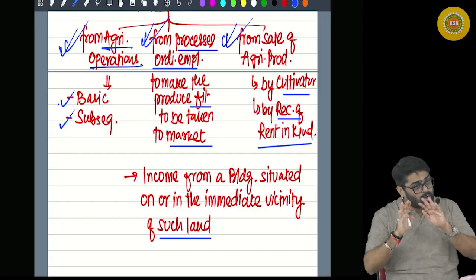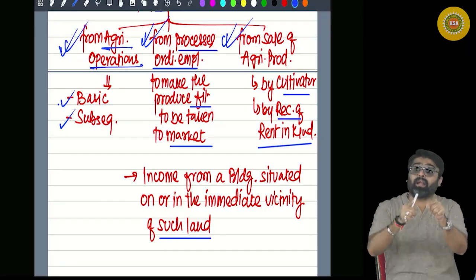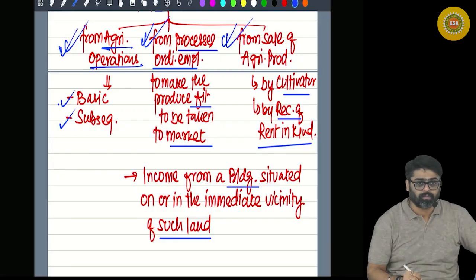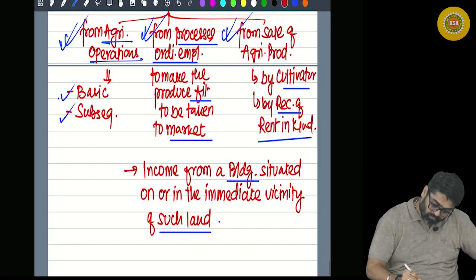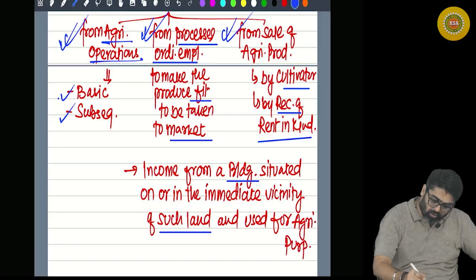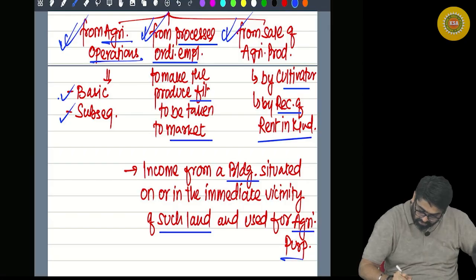On that land or in the immediate vicinity of that land, if some building is situated, that building must also be used for agricultural purpose.